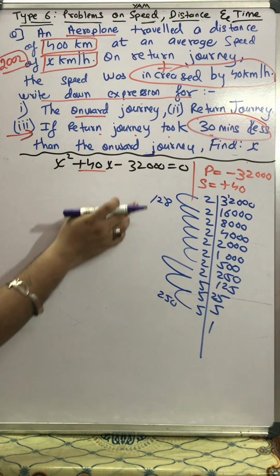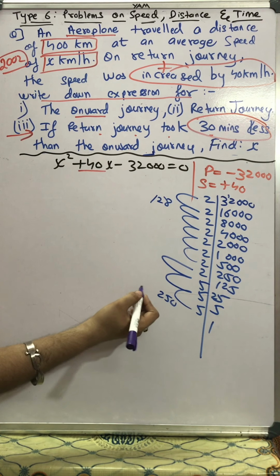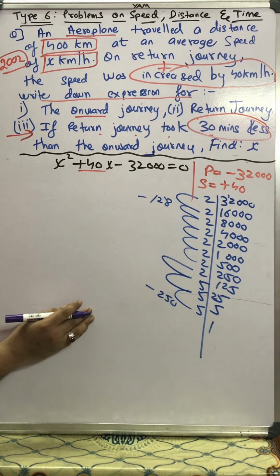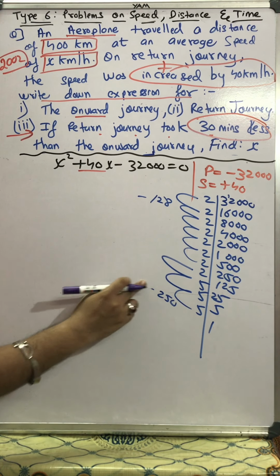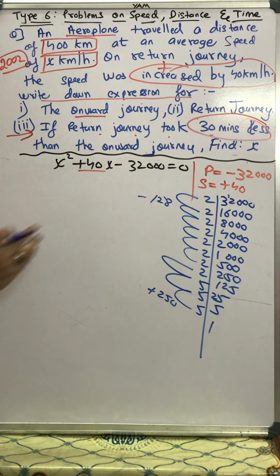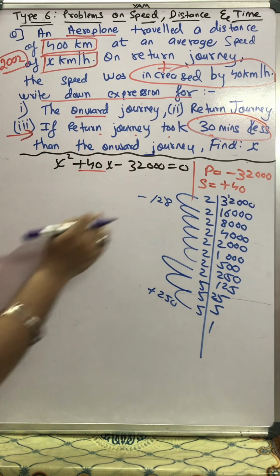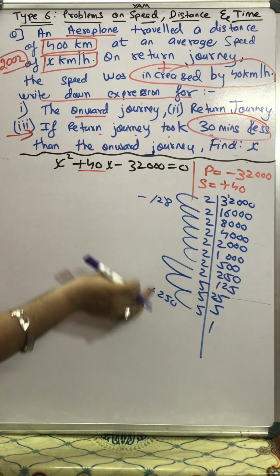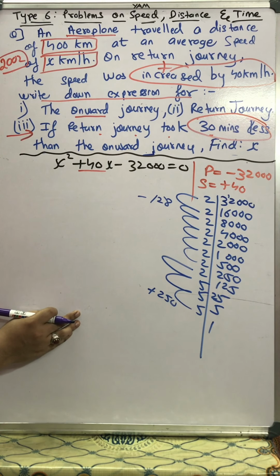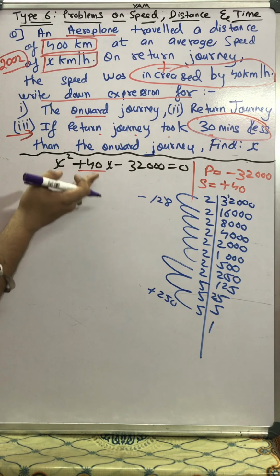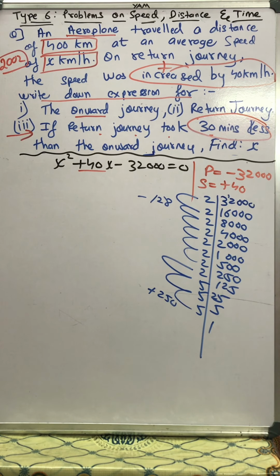Of course, 250 multiplied by 128, I can say both are in minus. No, not both in minus, this will be in plus. Plus 250 multiplied by minus 128, I'll get 100% minus 32,000. But if I add these two numbers, 250 and minus 128, plus and minus will be minus. So from 250, if you deduct 128, you will not get plus 40. That means our pairing is wrong.